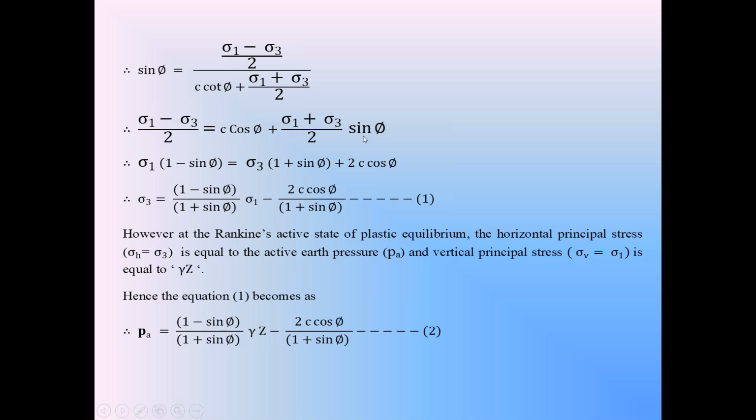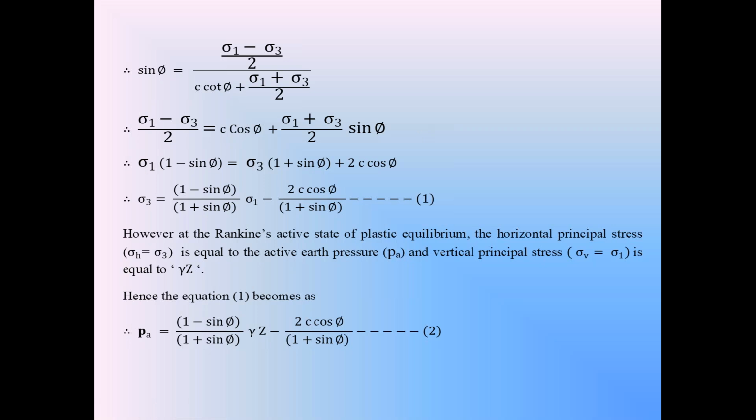Bring that sigma 1 sin phi to the left side, and bring this minus sigma 3 to the right side. After that modification, the left hand side becomes sigma 1 minus sigma 1 sin phi.